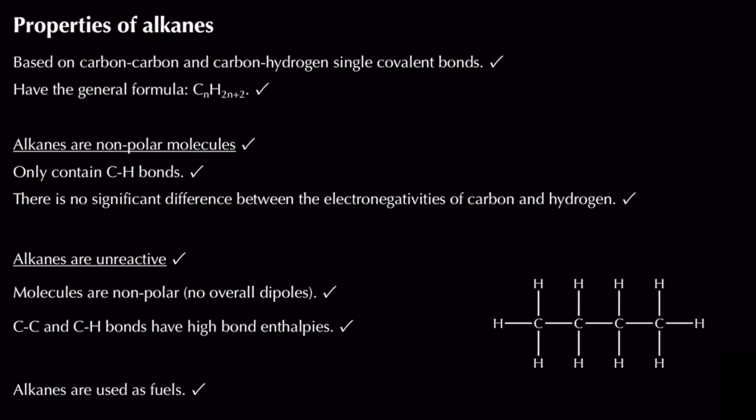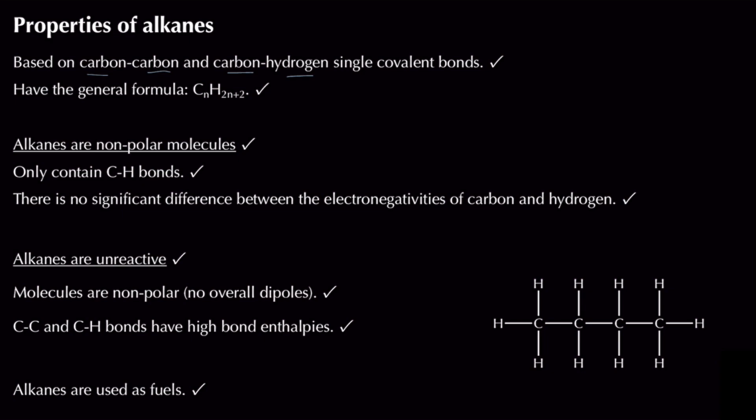So in this video, we're going to be looking at the properties, the reactivity, as well as the bonding and structure of our alkanes. Now, alkanes, we already know that they're based on carbon-carbon single bonds and carbon-hydrogen bonds, and they're all going to be covalent bonds.